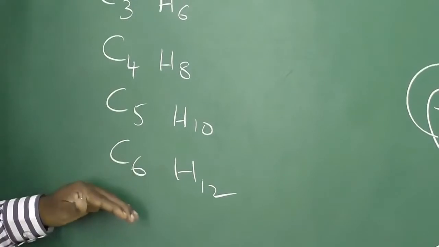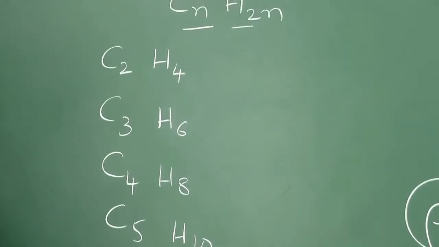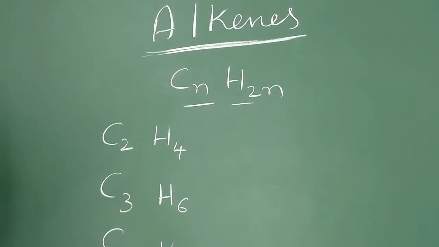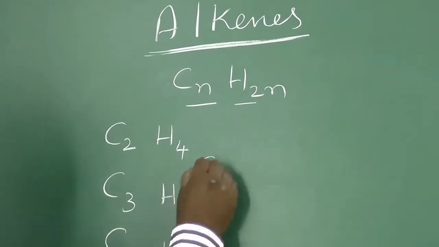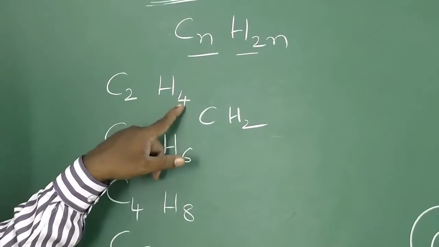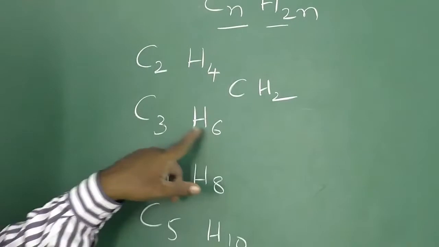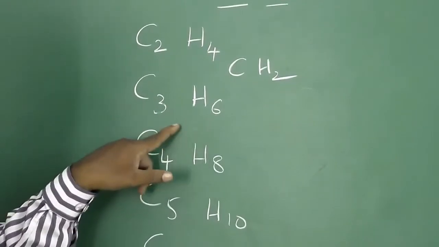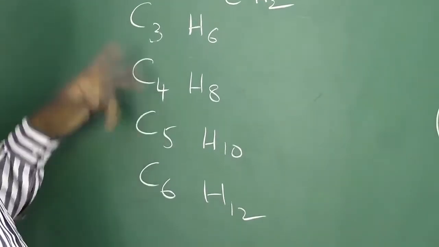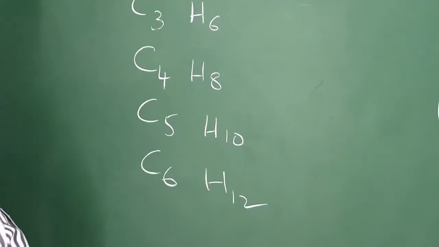Here also we found another series. This is said to be another homologous series, and each component here is said to be a homologon. Here also adjacent compounds differ by one CH2. Just see, if you add one C and two H, that means 2 plus 1 is 3, 4 plus 2 is 6, C3H6. If you add another CH2 to this, you will get this compound. If you add CH2 to this, you will get this. So here also we have a new series of compounds which we call alkenes.